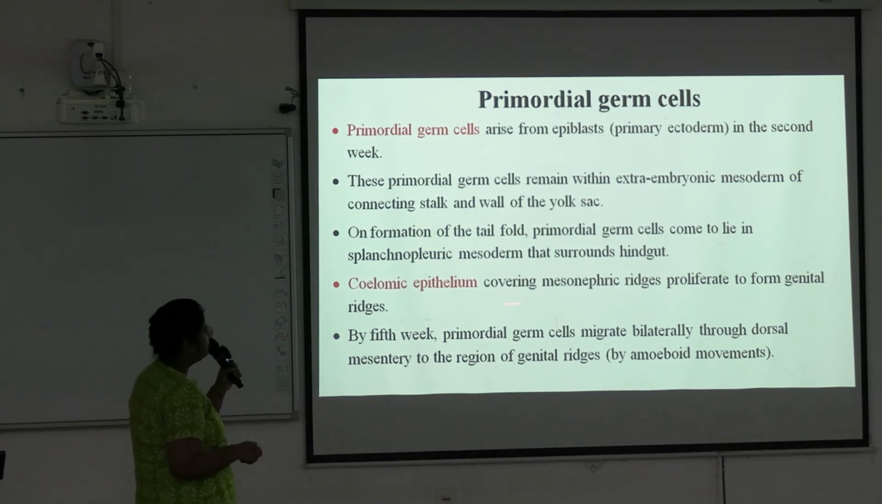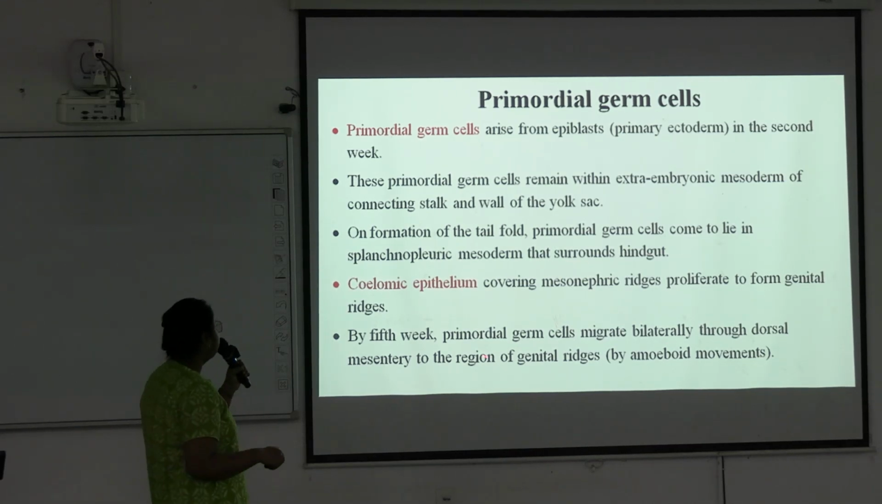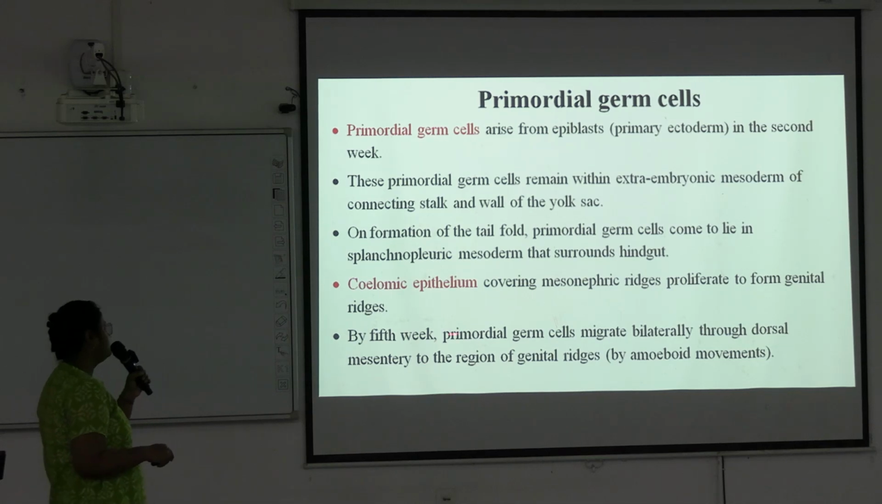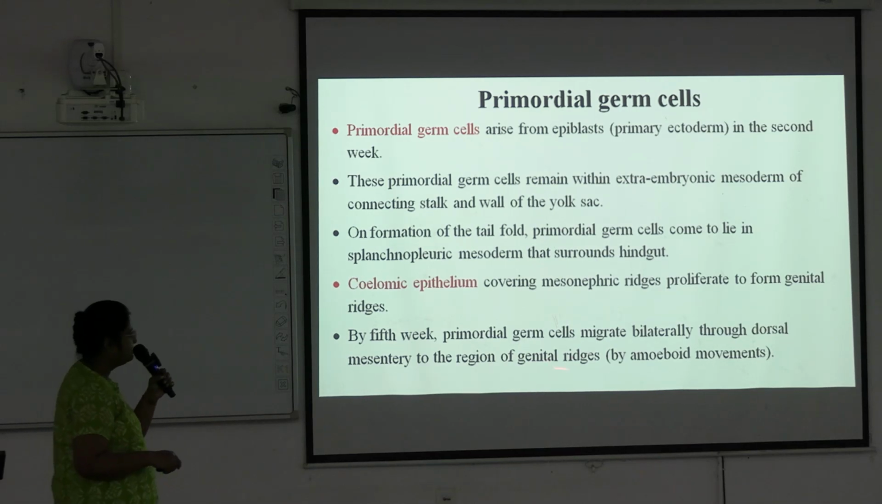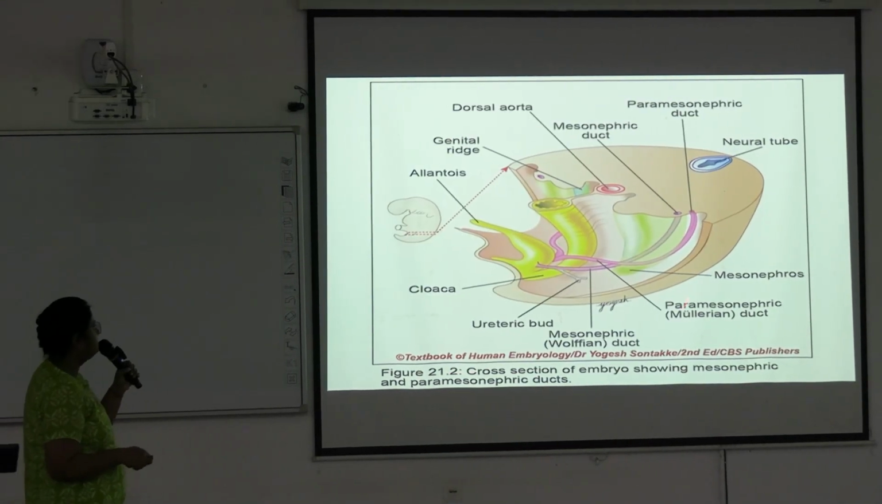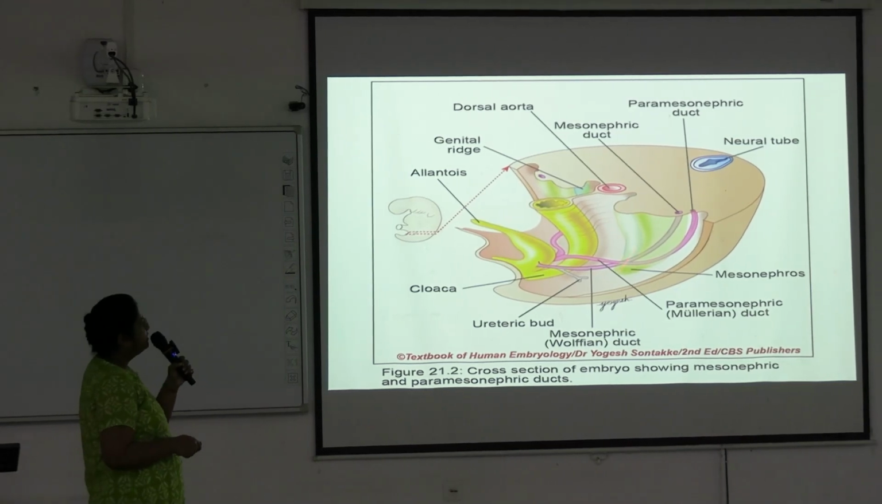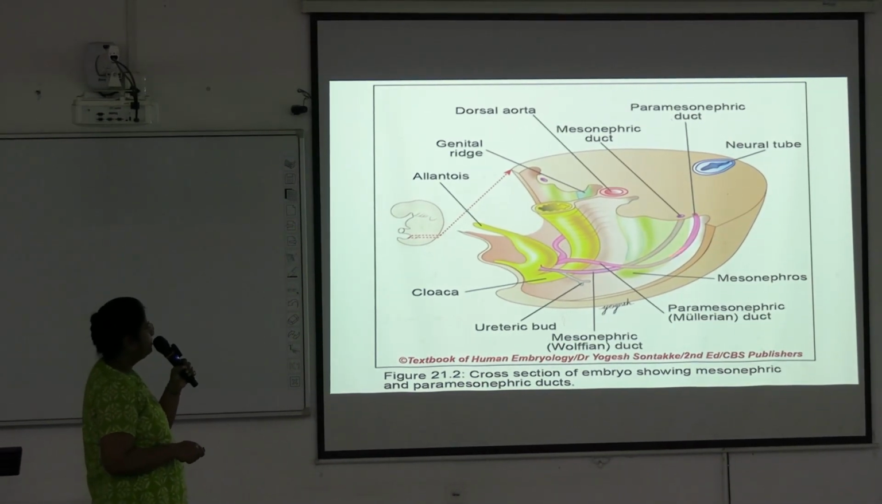Coelomic epithelium covering the mesonephric ridges proliferates to form the genital ridges. And by the 5th week, primordial germ cells migrate bilaterally through the dorsal mesentery to the region of the genital ridges by amoeboid movement. This is development of ducts. Two ducts are developing, the mesonephric duct and the paramesonephric duct.